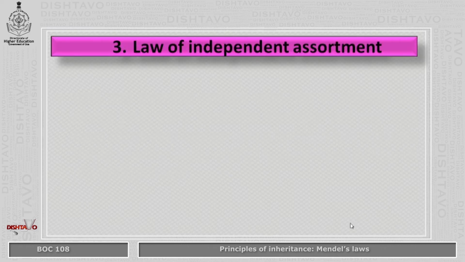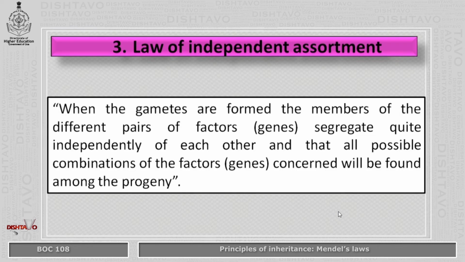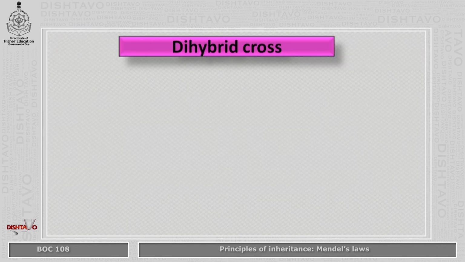Now let us learn about the third law, that is the law of independent assortment. It states that when the gametes are formed, the members of the different pairs of factors or genes segregate quite independently of each other, and that all possible combinations of the factors concerned will be found among the progeny. To better understand this law, we shall consider an example of a dihybrid cross.